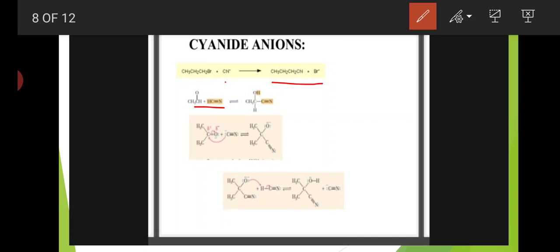Next, CH3CHO, acetaldehyde, reacts with hydrogen cyanide and forms cyanohydrin, that is CH3CH(OH)CN. This is called the cyanohydrin. When aldehydes react with hydrogen cyanide, cyanohydrin is formed.